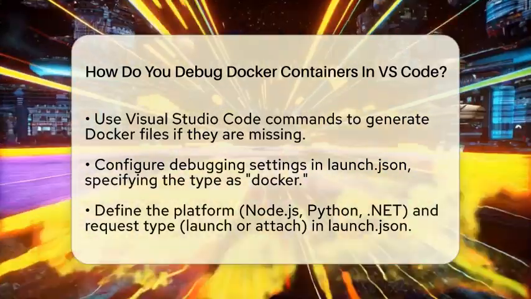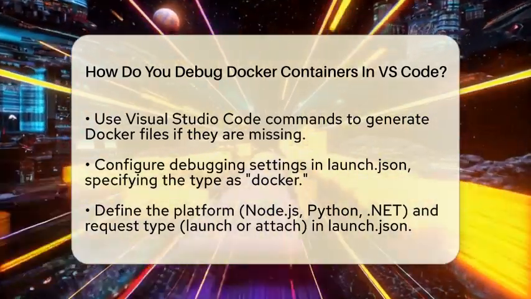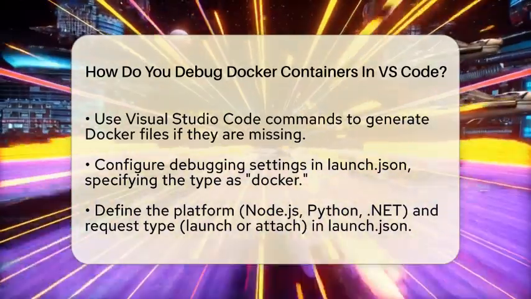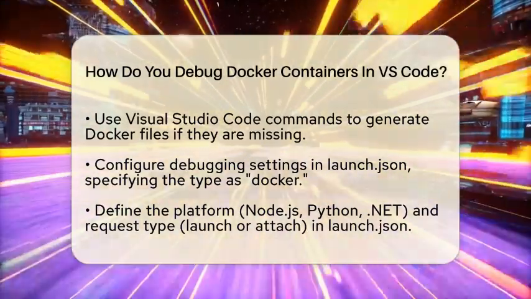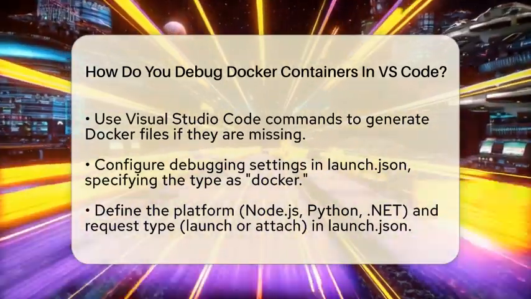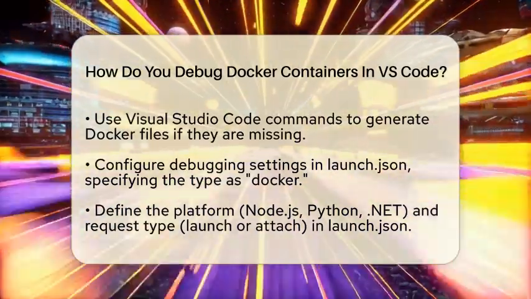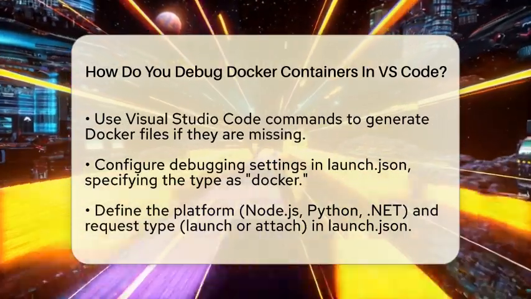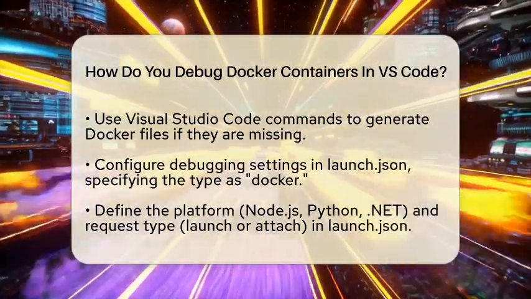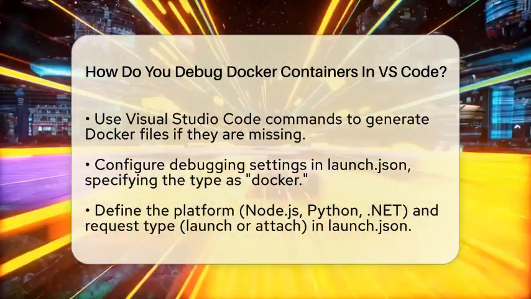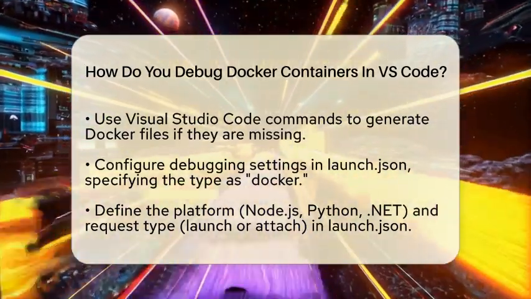Next, you will configure debugging in a file called launch.json. In this file, you will define a debug configuration and specify the type as Docker. This configuration will include the platform you are using, whether it is Node.js, Python, or .NET, and the request type, which can be either launch or attach. For example, if you are using Node.js, you will set the platform to Node and include a pre-launch task like docker-run: debug.